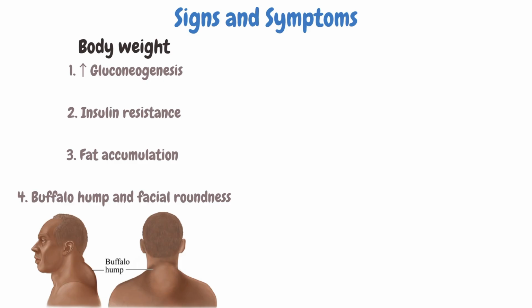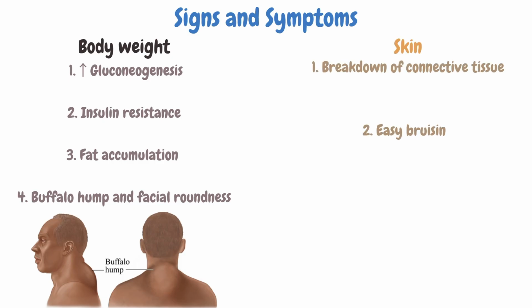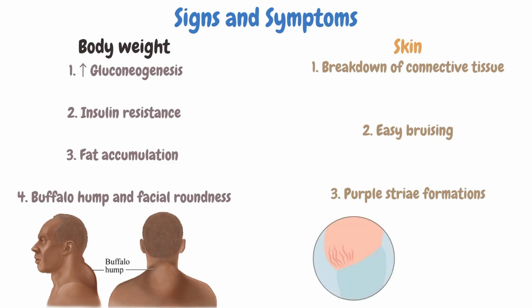It can also cause symptoms in our skin. Abnormal levels of cortisol also cause the breakdown of subcutaneous connective tissue like collagen, weakening the skin's structural support and causing structural damage to our capillaries. The result of this is easy bruising due to the capillaries rupturing more easily and formation of purple striae throughout the body. The striae may also appear due to stretching of the skin from increase in adipose tissue.